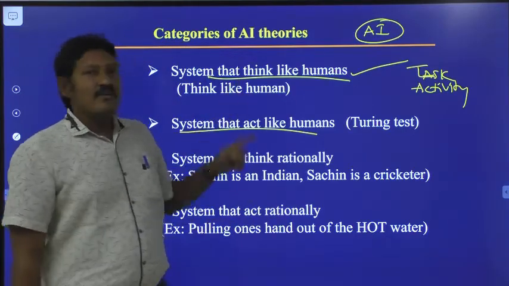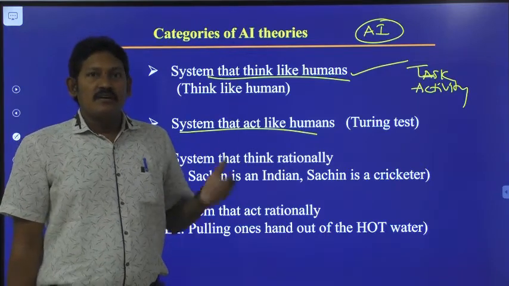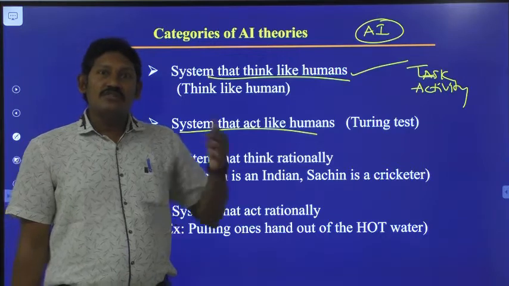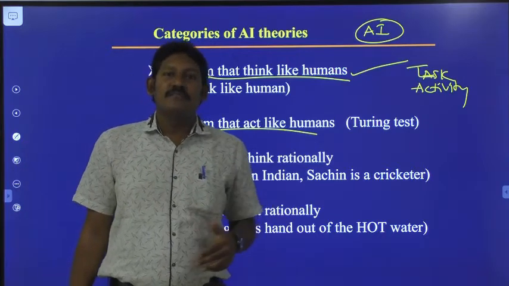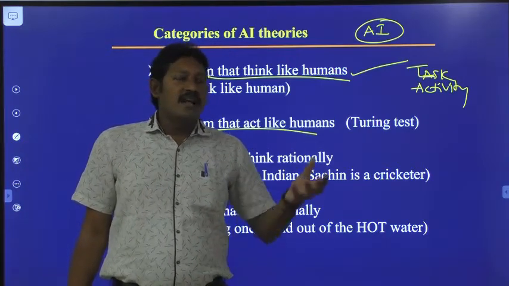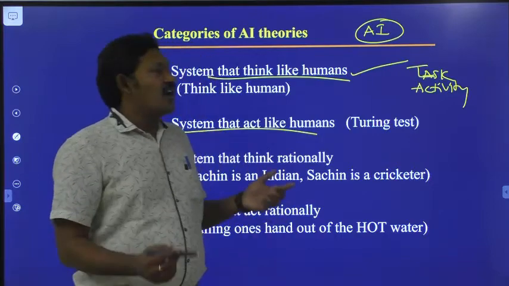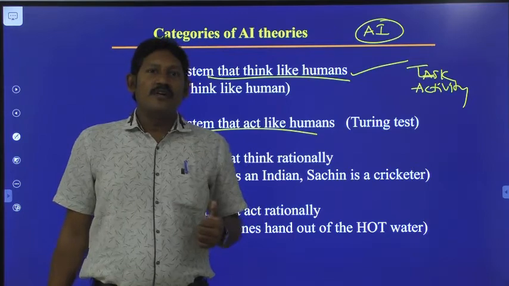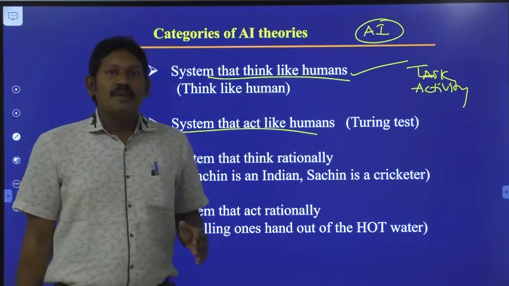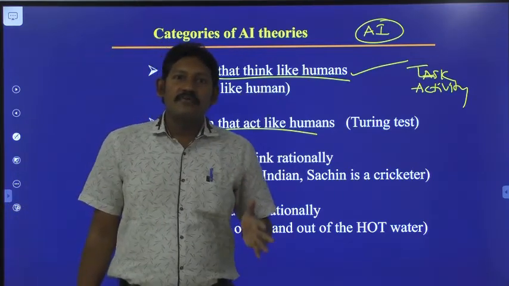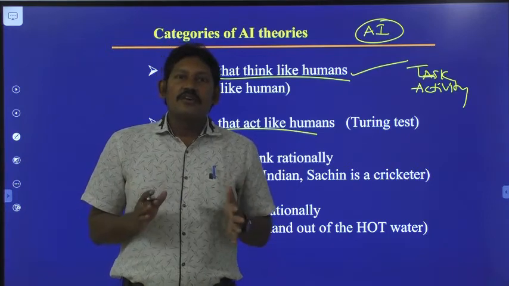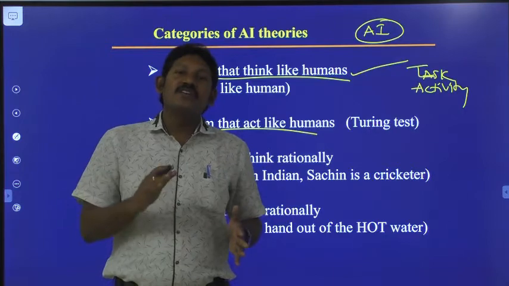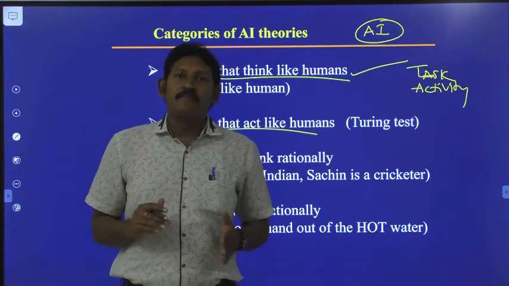Similarly, whatever AI based machine we are going to develop, that machine should be in a position to take the decision by itself. By considering all the factors, by taking all the inputs, it should be in a position to think by itself. Whatever action the human being performs, he will try to perform the action which gives maximum benefit to him.